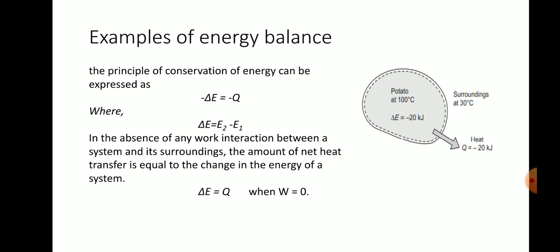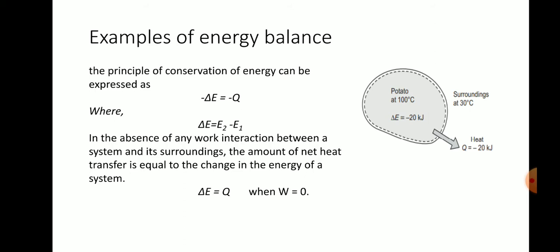Then we talk about examples of energy balance. Let us consider a process that involves only heat transfer but no work interaction. A hot potato taken from an oven is exposed to room air. See the diagram. As a result of heat transfer from the hot potato, its energy will decrease in the absence of other effects. The decrease of total energy of the potato becomes equal to the amount of heat transfer to the surroundings.